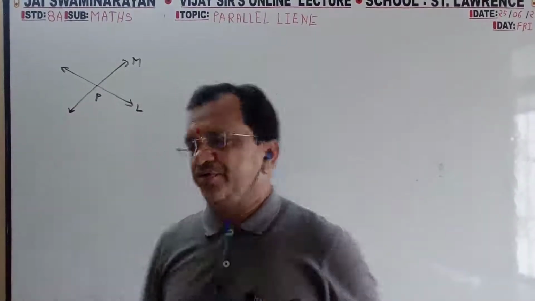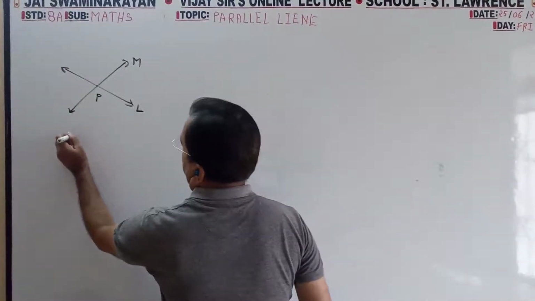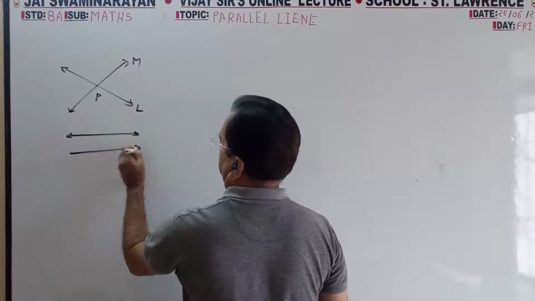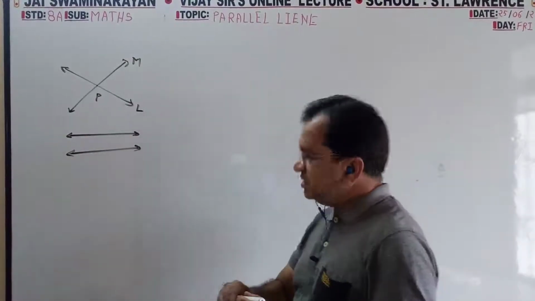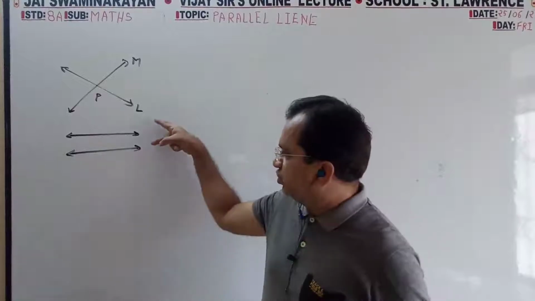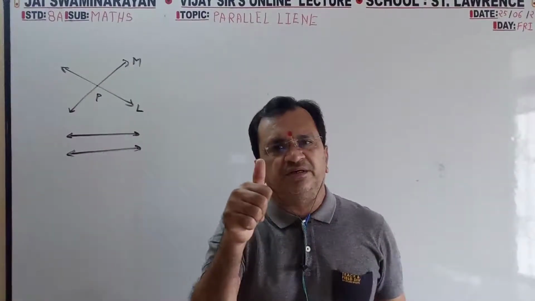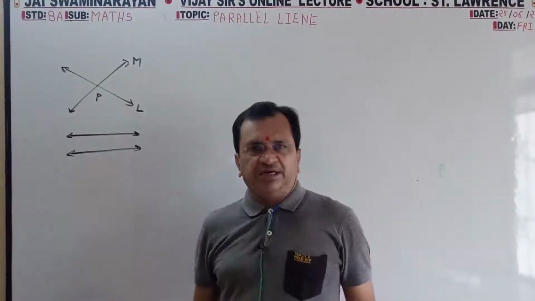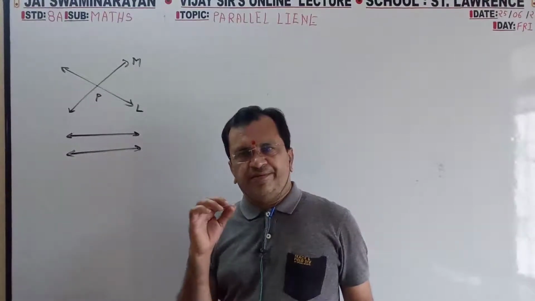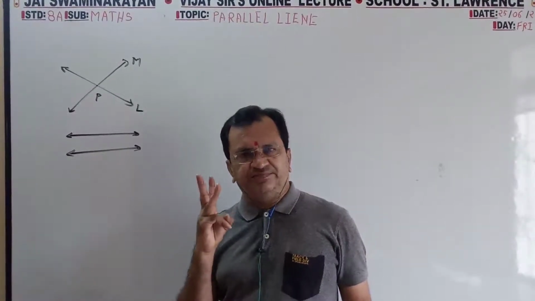Now the reverse. In two lines, when there is no common point, they are said to be parallel. I will give 3 definitions.